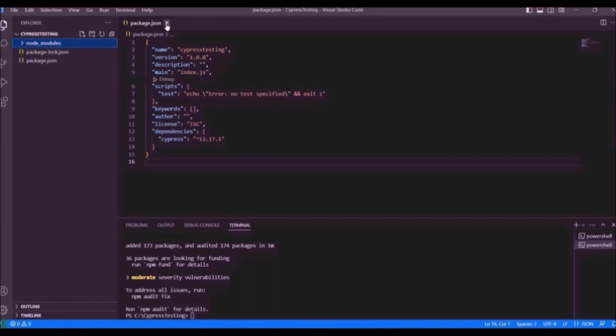Let's close this package.json and open it now. Now you will see this dependency in the package.json, and this is the version of Cypress. You can check the version of Cypress this way also.